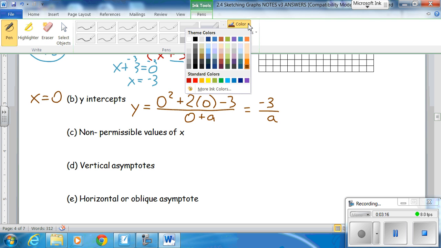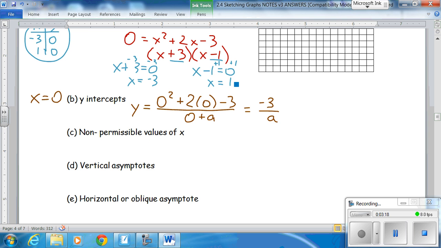Notice, can't graph it. So, denominator x plus a cannot equal 0. Subtract a from both sides. x cannot equal minus a, whatever that is. And your vertical asymptote: x equals minus a, whatever that is.